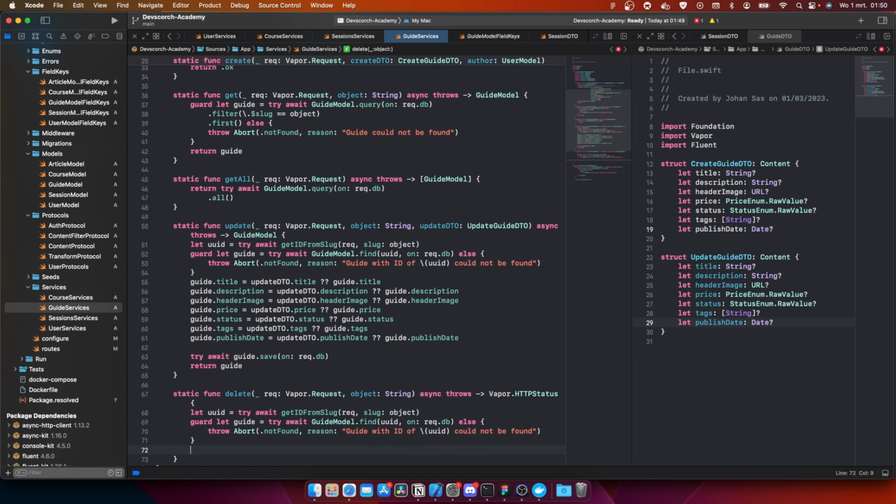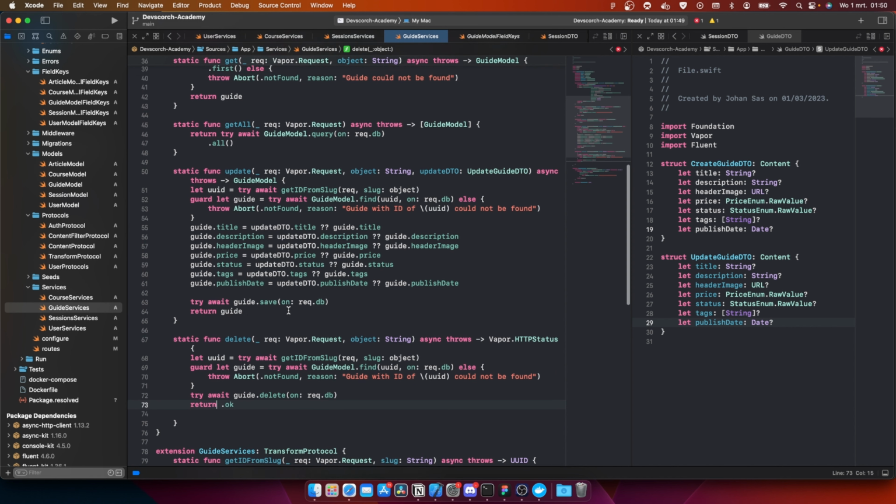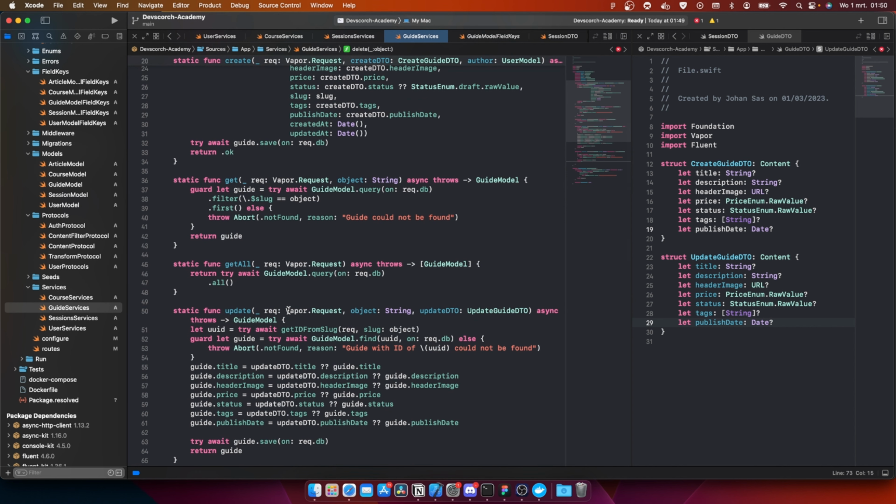And after that, we're going to do try await guide.delete on rec.db. And now we're going to do return dot okay. So perfect. Okay, so almost finished with writing all the services.